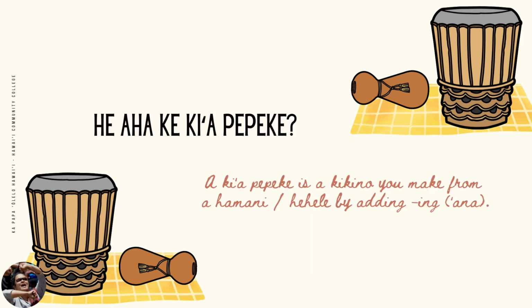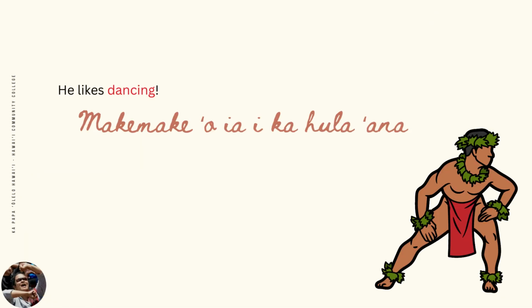In my first Kiʻa Pepeke video, we learned that a Kiʻa Pepeke is a kikino you make from a hamani or a hehele by adding ing, which we translate as ana. For example, dancing is a Kiʻa Pepeke. The word dance is a verb, but by adding ing, this verb functions as a noun or a thing. He likes dancing. Makemake ia i ka hula ana.